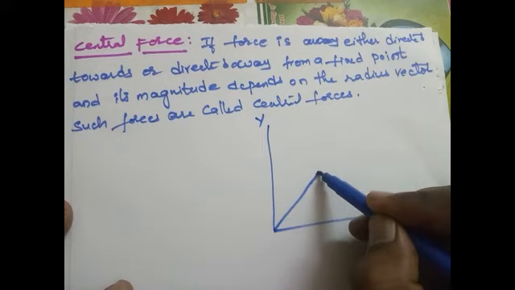Now the central force is split into different types. One is gravitational force, which is one type of central force.